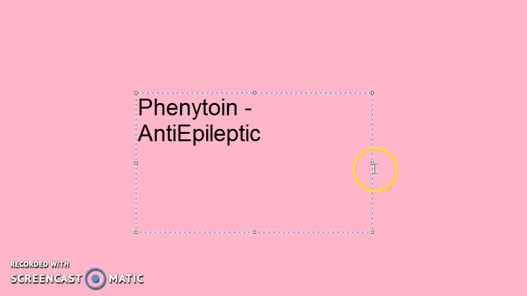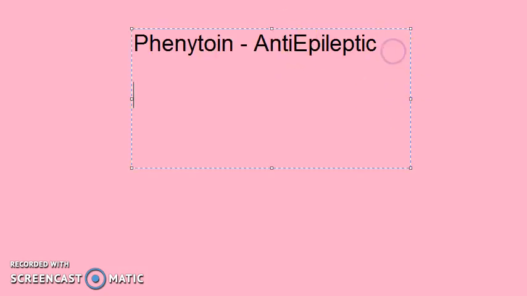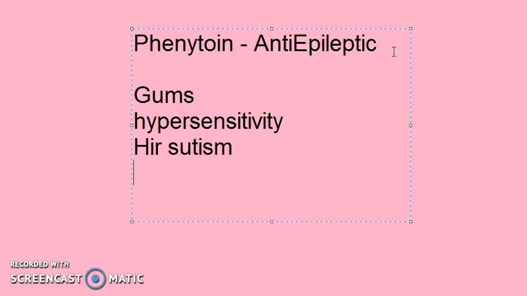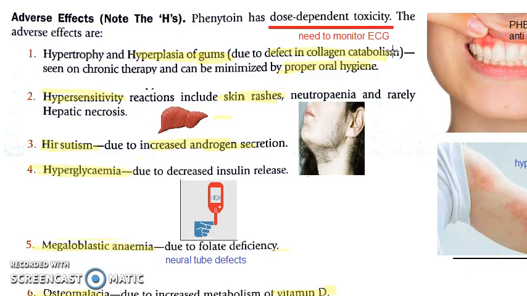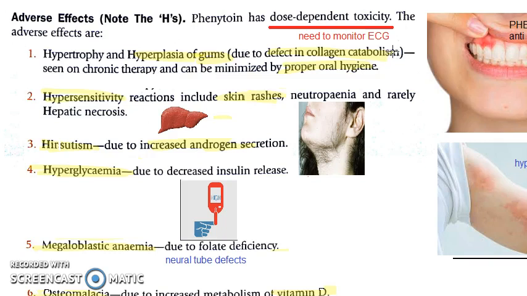You gave this to the person and he comes back to you telling that he has gums issue, he has hypersensitivity, she will have hirsutism, then there can be hepatic, what is that? Hepatic necrosis, there can be hyperplasia of gums, we told, right?